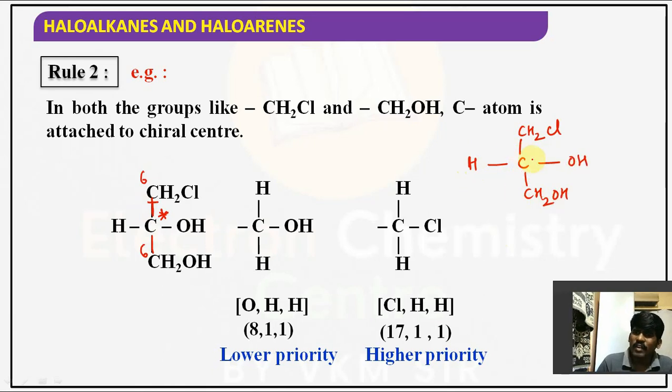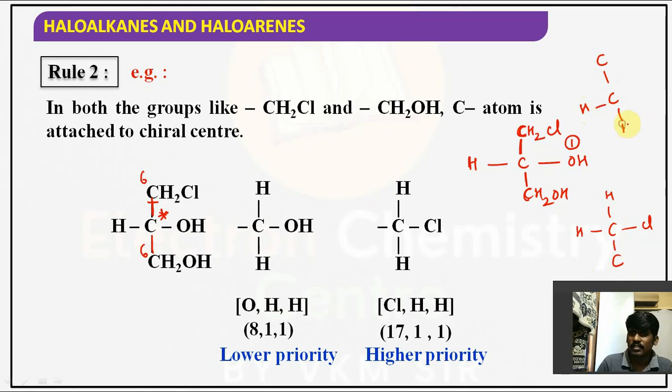So obviously when you are deciding the first priority, here carbon, carbon, but here oxygen. So first priority goes to oxygen. Why? Because the highest atomic number is oxygen, right? Now while you are deciding the second priority, here also carbon, here also carbon. Now expand it, that carbon is connected to H, Cl and connected to carbon. Yes or no? Similarly, that carbon below, I am writing here, that carbon is connected to CH2OH, H, OH, right? So we are going to decide the priority.